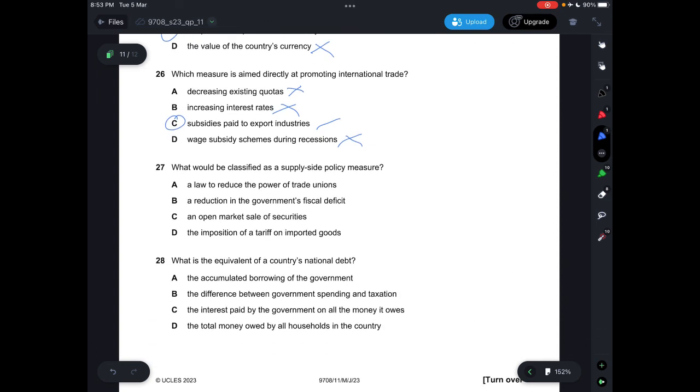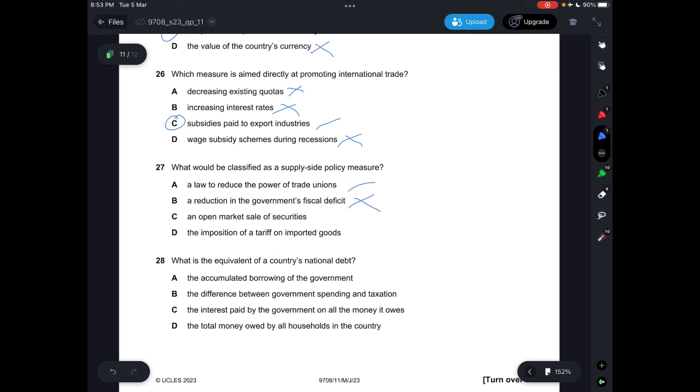Question 27. What would be classified as a supply side policy measure? A supply side policy measure would have to be something that is related to long term, using supply side. So if you look at A, it says the law to reduce the power of trade unions, which is correct. B says the reduction in the government's fiscal deficit, this one is under fiscal policy, which is also part of demand side policy.